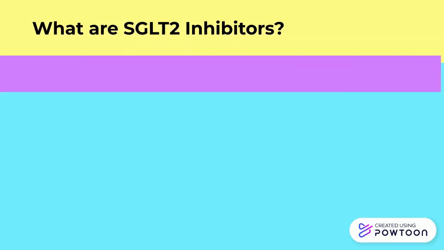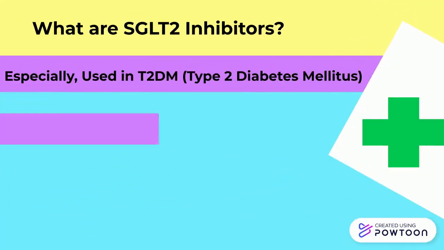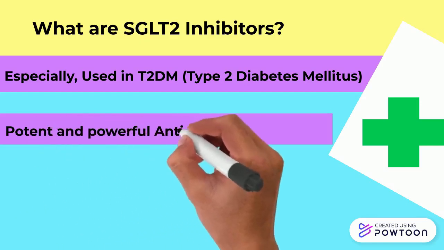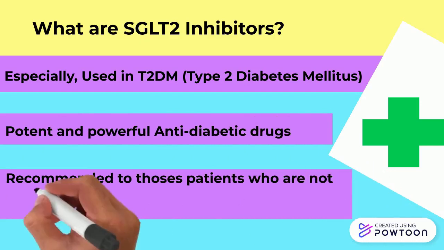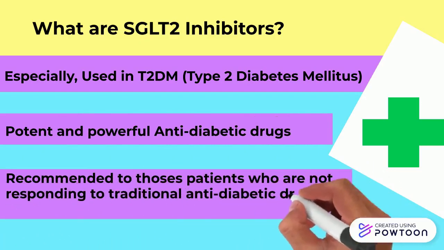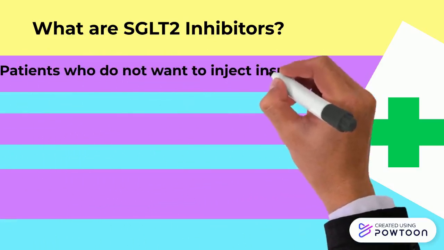SGLT2 inhibitors are a newer oral hypoglycemic agent which is used in type 2 diabetes mellitus. They are very potent and powerful anti-diabetic drugs, and are generally recommended for patients who are not responding to traditional anti-diabetic drugs like metformin. It is also considered in those patients who are not willing to have insulin injections.